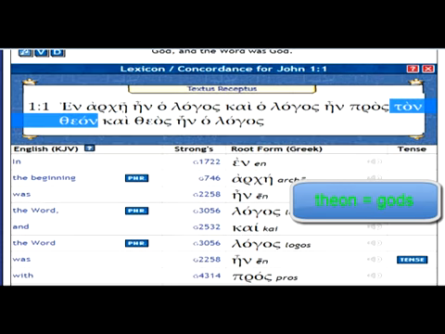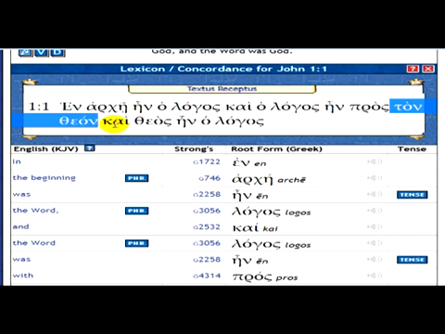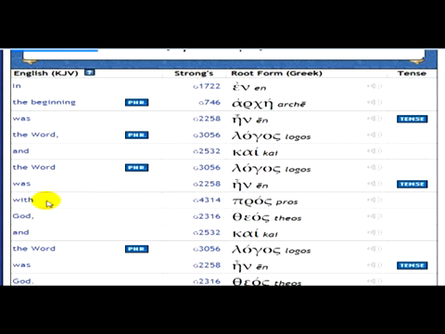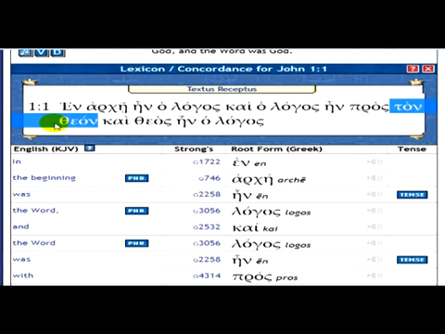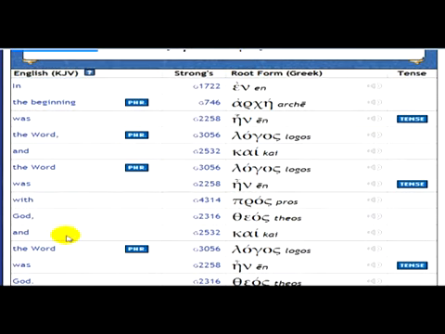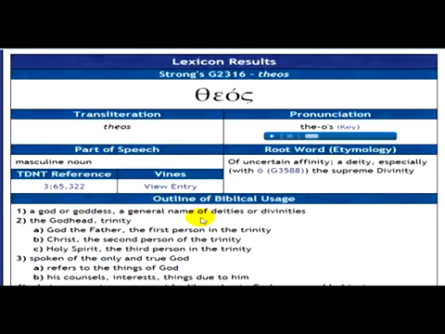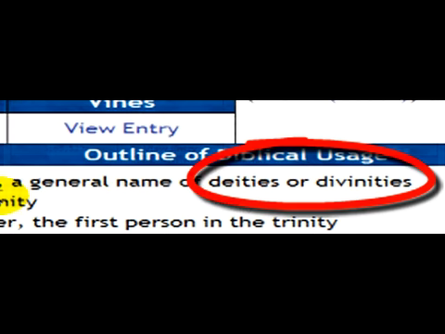Now when you read here, the word there is theon. The word theon represents plural gods, more than one God. Now when you scroll down here, it says for theos, really the word is theon. When you click on it, it says a god or goddess, a general name of deities or divinities.